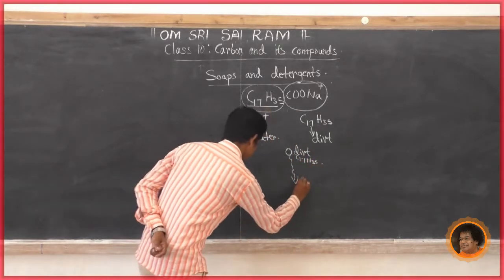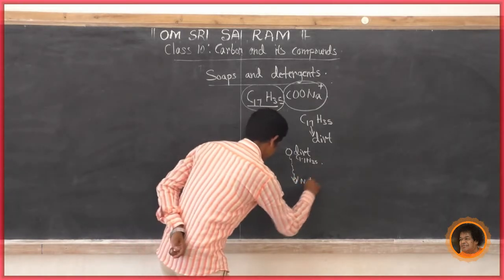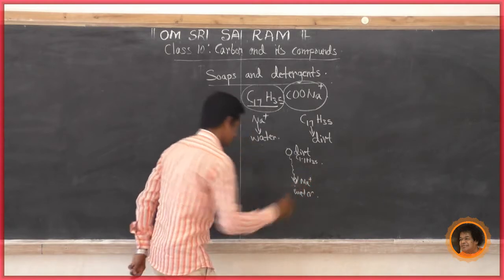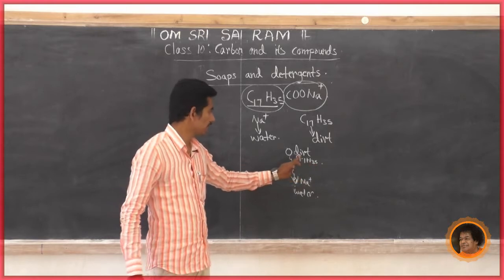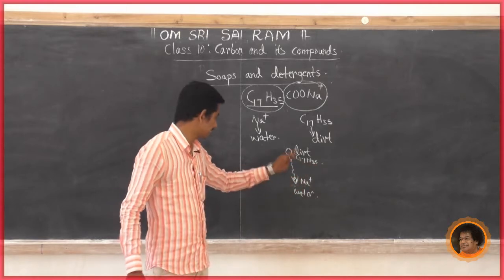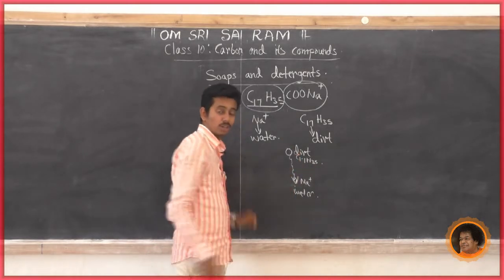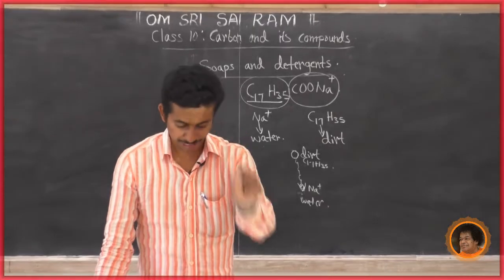Then this is sodium, Na plus. It interacts with water. Just look at this, C17H35. The molecule contains a carbon part and a sodium part. This part interacts with water and is called the hydrophilic part.